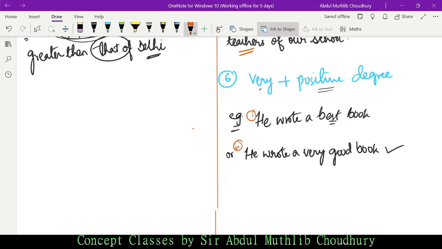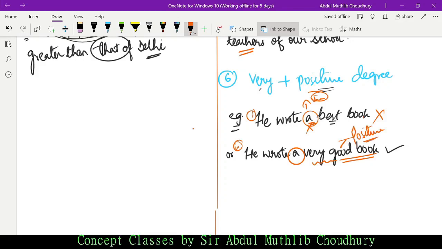Why? Because best is superlative, can a follow best or the? It should be the, isn't it? If it is a, it is wrong. The sentence is grammatically incorrect. It has to be, he wrote a very good book. Is good of positive, comparative, or superlative? Good is of positive. We have already done that